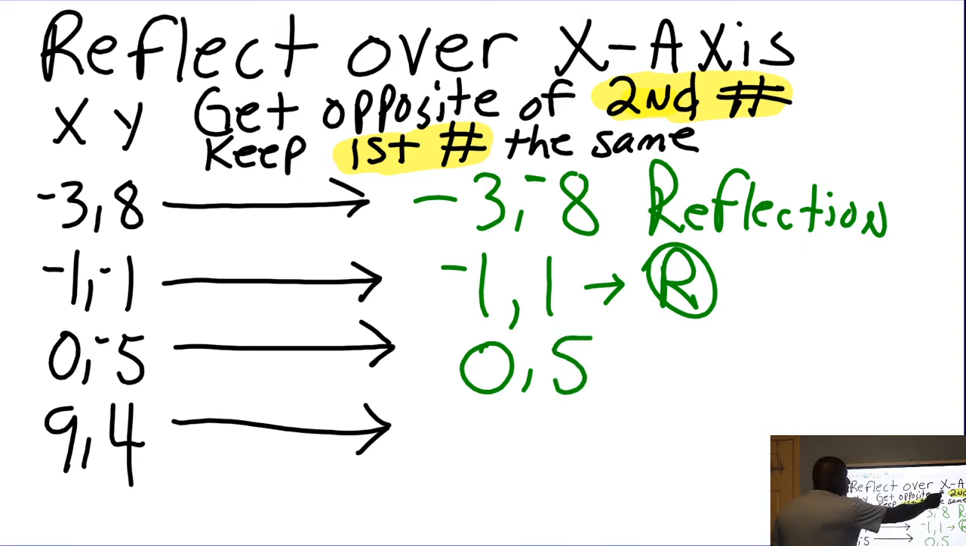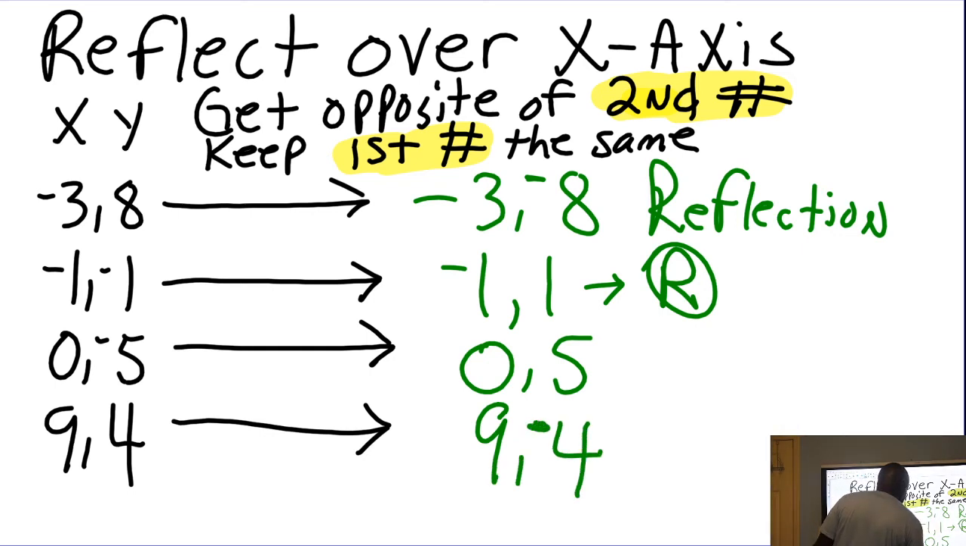But the reflection would be, get the opposite of the second number. And then check out 9 and 4. Keep the first number the same. Get the opposite of the second number. That's all you're doing when you reflect over the x-axis. Get the opposite of the second number.